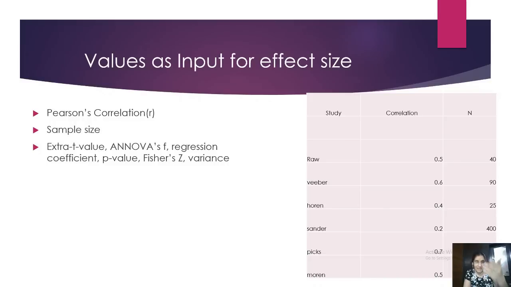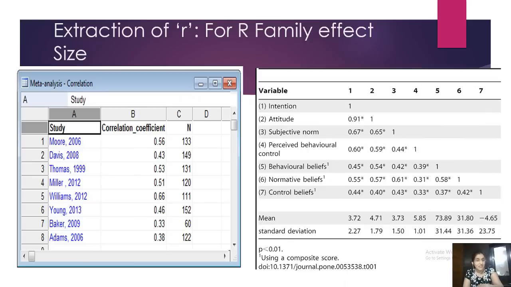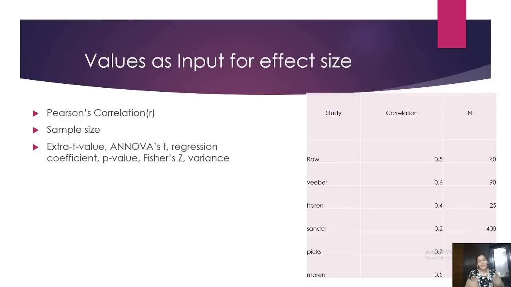So we have a study name, and there is a correlation value and a sample size. In case you do not get the Pearson correlation, on the right side you can see this table. We are taking a Pearson correlation from a correlation matrix. In case you don't get a Pearson correlation, you get between two variables an ANOVA F, a t value, a Fisher's Z, a p value, or a regression coefficient. All these can be converted to Pearson correlation.